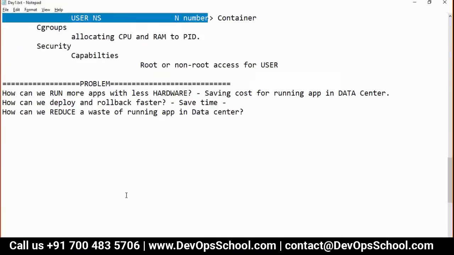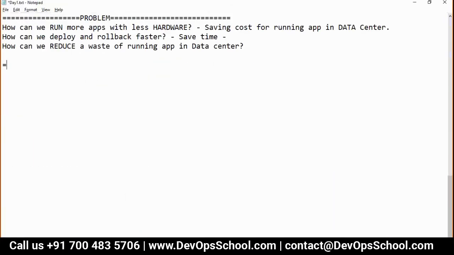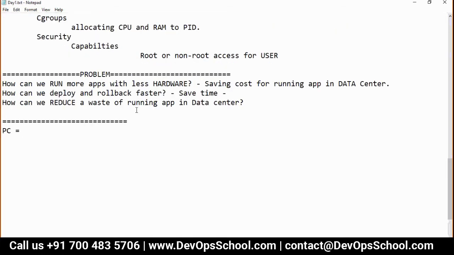This is possible. The problem here is PC. What does PC stand for? Anyone? Process controller?